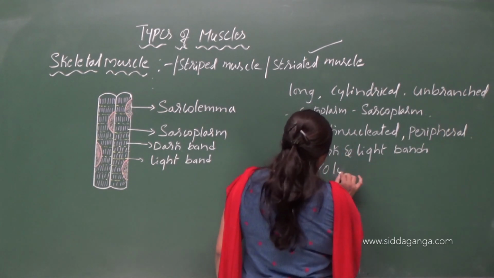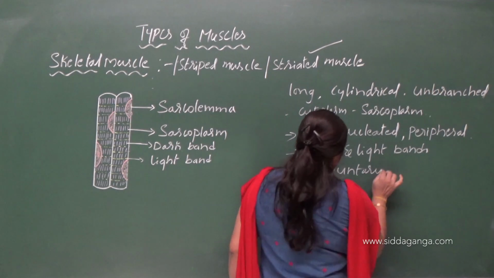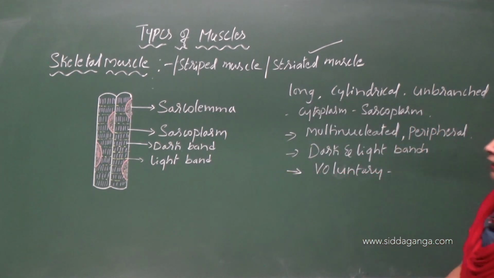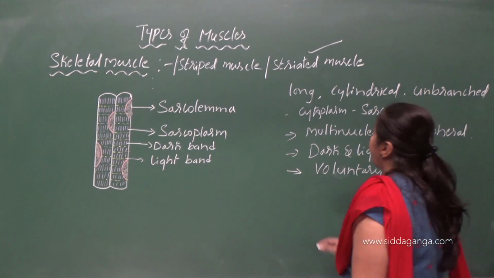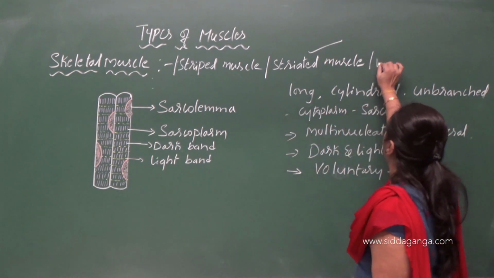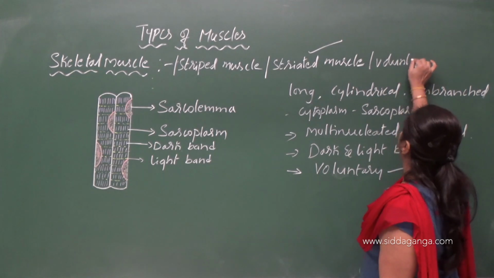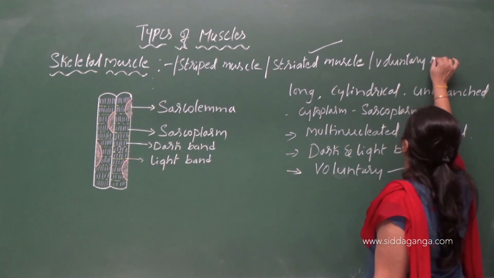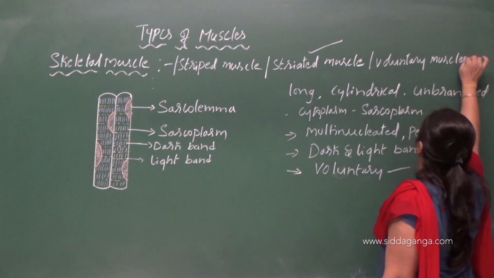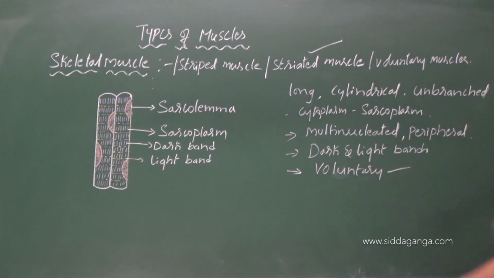They are voluntary in nature. So that's why these muscles are also called voluntary muscles. So they are also called as what?